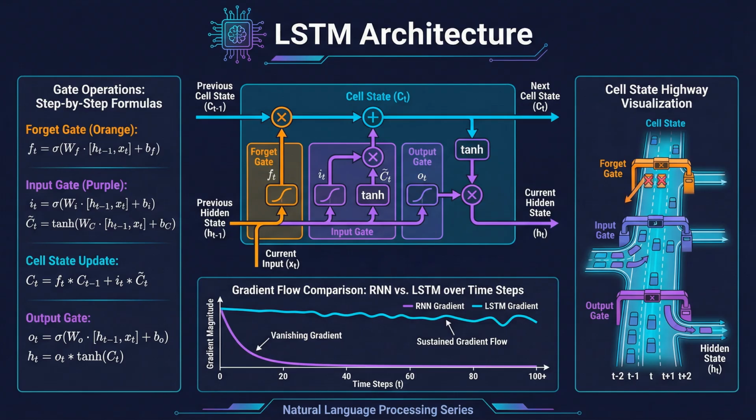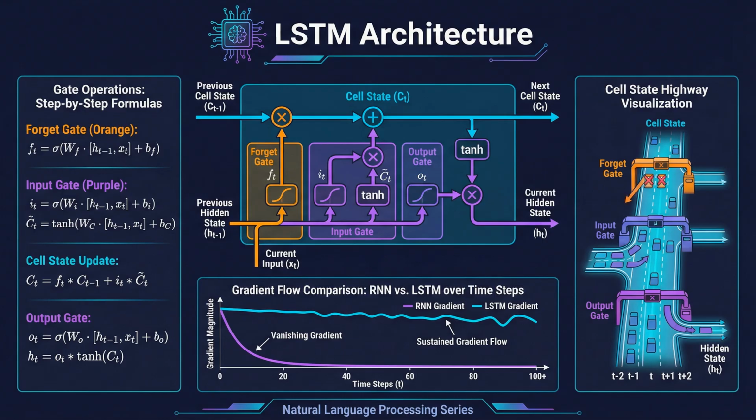3 gates control information flow. The forget gate decides what to remove from cell state, the input gate decides what new information to add, and the output gate decides what to output based on cell state. These gates use sigmoid activations to create soft switches. The result is that LSTMs can maintain relevant information over hundreds of time steps, making them effective for long documents